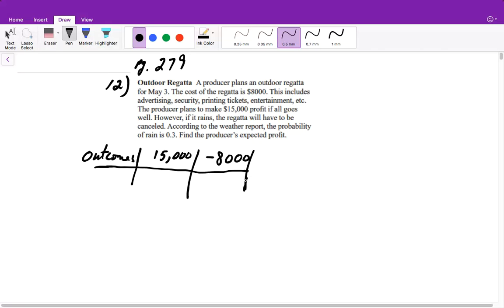Nothing else can occur with what we're looking at now, because this is what he expects to make. And if it rains, he loses it all. And then we need to look at the probability of each one happening. It says it's a 30% chance of raining, so that means he has a 0.3 chance of losing the $8,000. And if it's a 30% chance of raining, that means it's a 70% chance that it won't rain. And then if we want to find our expected value, we just multiply and find the mean.